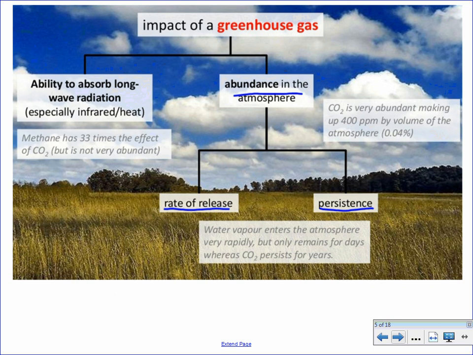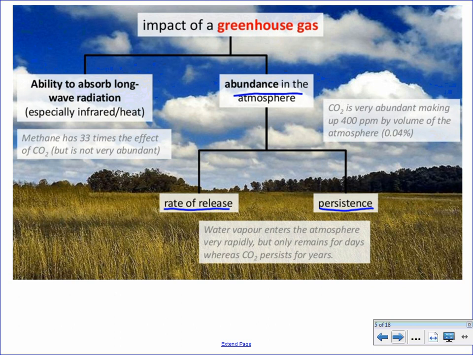For example, water vapor enters the atmosphere very rapidly, but only remains there for a few days, where it is returned back to the lithosphere through precipitation. Whereas something like CO2 can persist for years, and CO2 is also very abundant, making up about 400 parts per million by volume of the atmosphere.